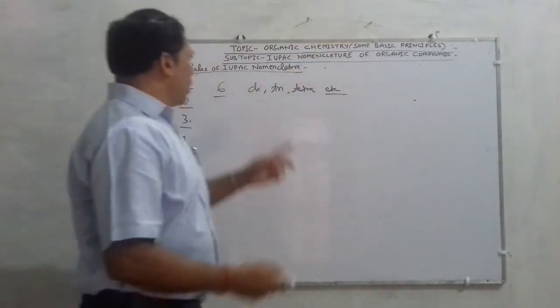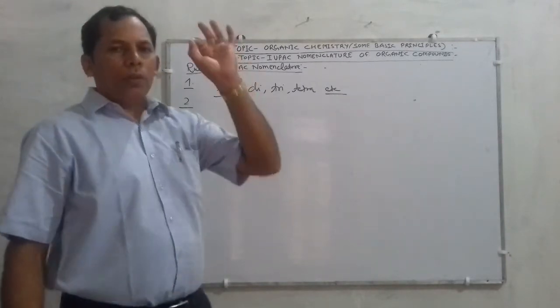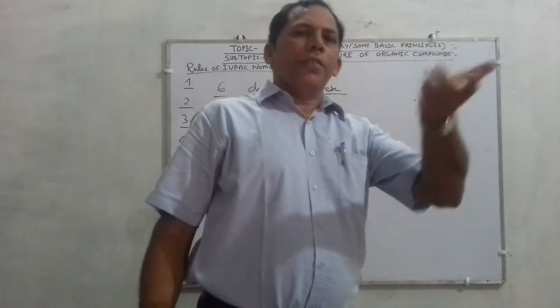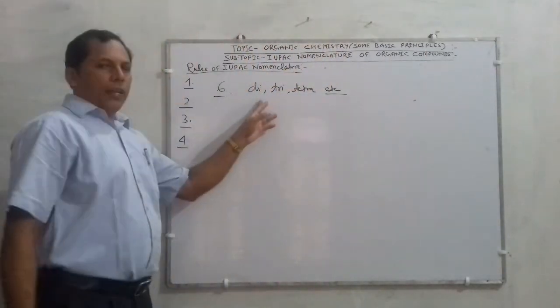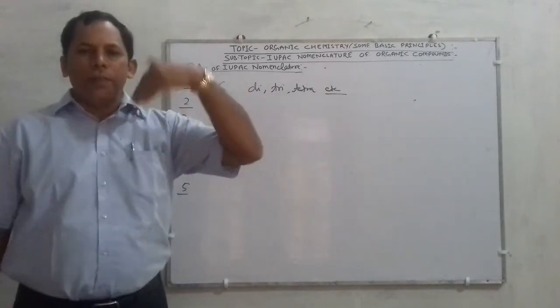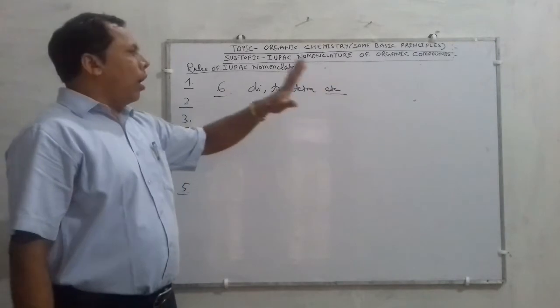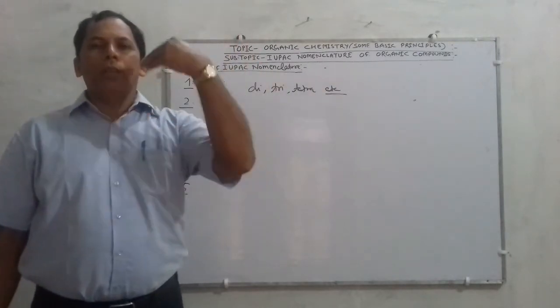Listen once more. If an organic compound consists of more than one similar substituent, then before the naming, prefixes like di, tri, tetra, penta are added.